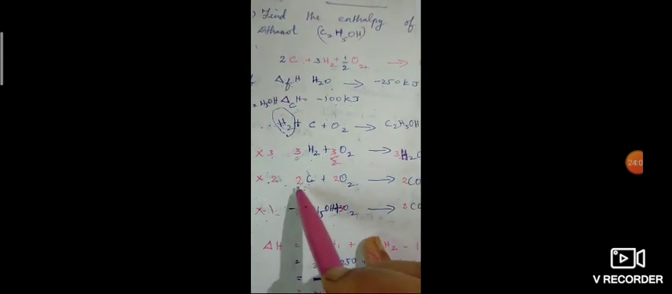Correct? Why do we multiply with 3? Because in the required equation there is 3H2, and here only 1 H2 is there, so we are multiplying by 3. Here 2C is there, here only 1C is there, so we are multiplying by 2. C plus O2 gives CO2 is already balanced. We need 2C in our required equation, so that's the reason we are writing like this. So minus C2H5OH plus 3O2 gives 2CO2 plus 3H2O.